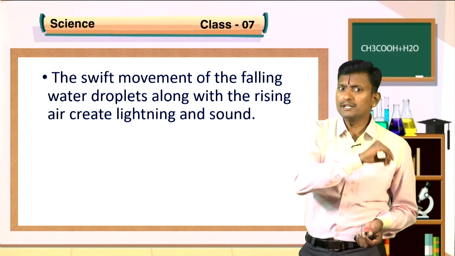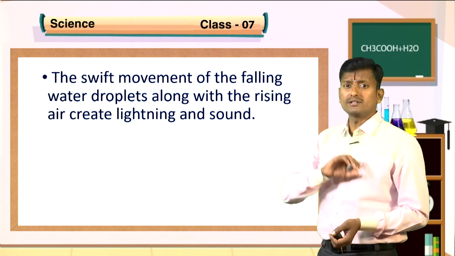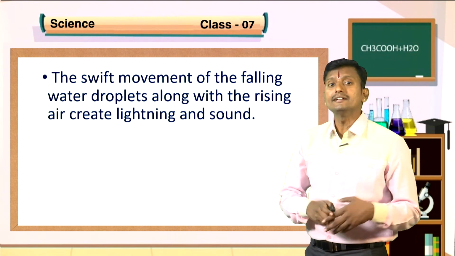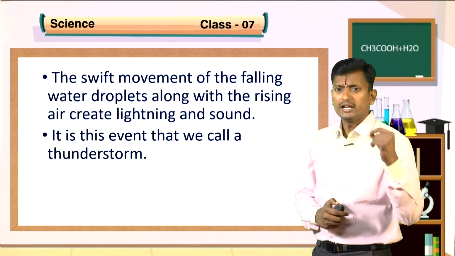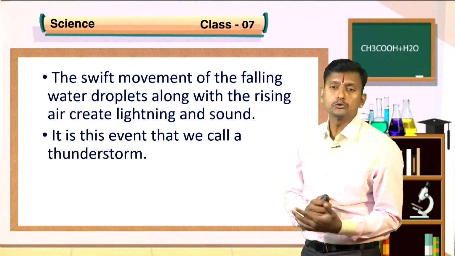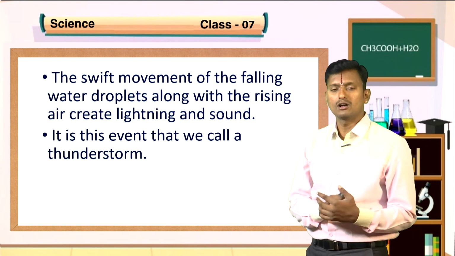The swift movement of the falling water droplets along with the rising air creates lightning and sound. It is the event that we call a thunderstorm.